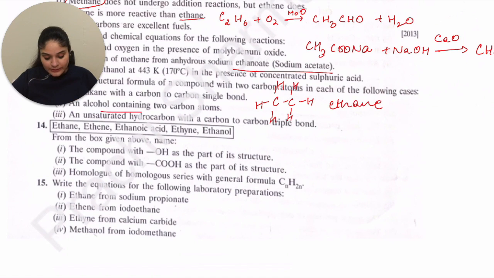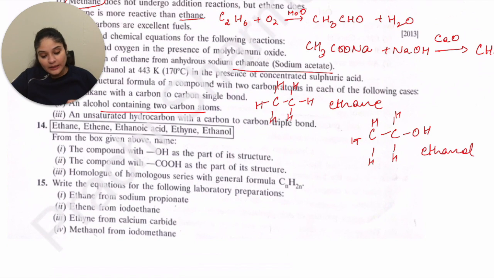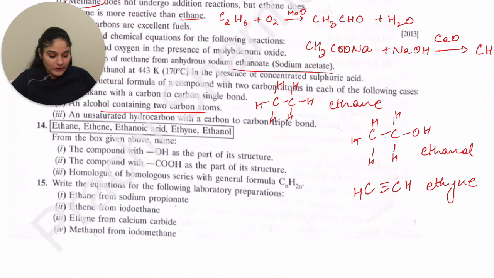Next is an alcohol containing 2 carbon atoms. So C, and then you can add an OH here and then satisfy the valencies. So this is ethanol. Next is an unsaturated hydrocarbon with a carbon-carbon triple bond. When we have triple bonds, we are talking about alkynes. So this would be ethyne, and you'll have one H with each carbon.